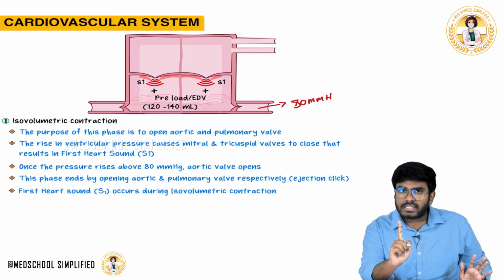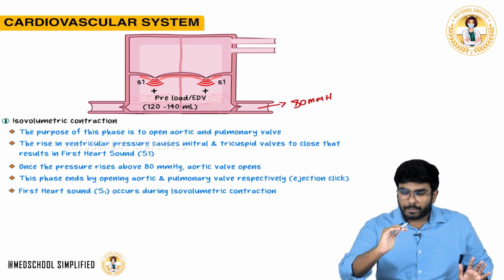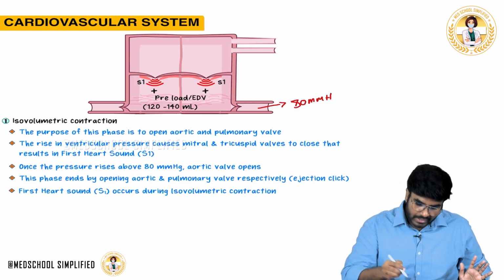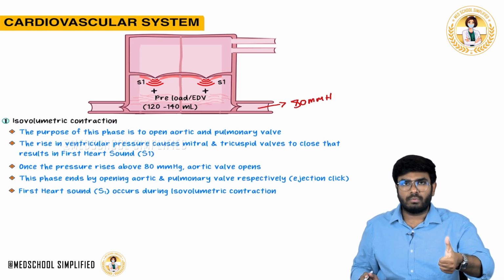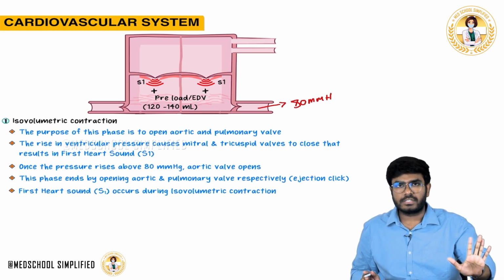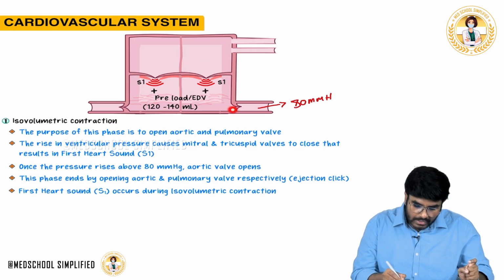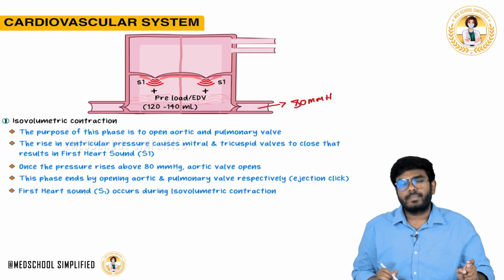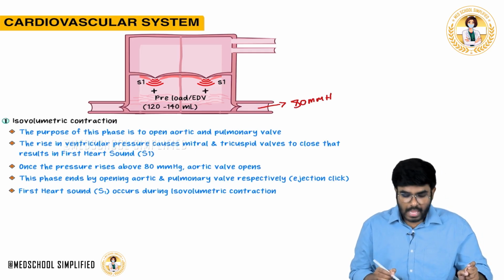During isovolumetric contraction, what happens? Pressure in the ventricle rises. When the pressure in the ventricle rises, what happens? Mitral valve and tricuspid valve close, creating the S1 heart sound at the beginning of the isovolumetric contraction. What is the status of the valves? All the valves are closed. No blood is coming into the ventricles, no blood is going out of the ventricles.